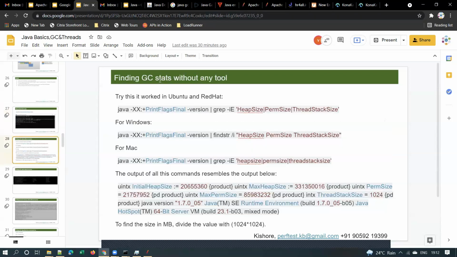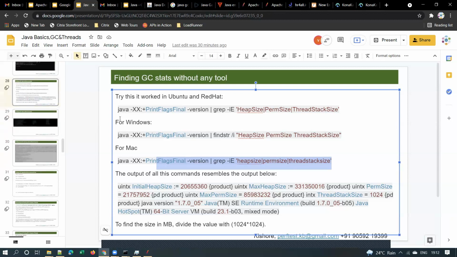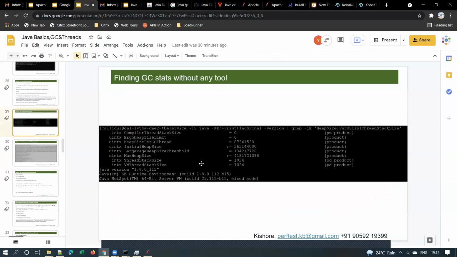And finding GC stats without any tool. I gave the commands for different operating systems: this is the command for Ubuntu and Red Hat, this is the command for Windows, and this is the command for Mac OS to find out garbage collection statistics. These are the different commands that you can use in different operating systems.